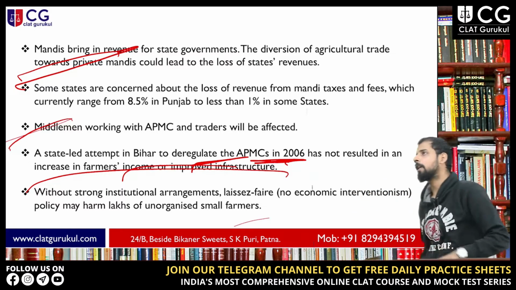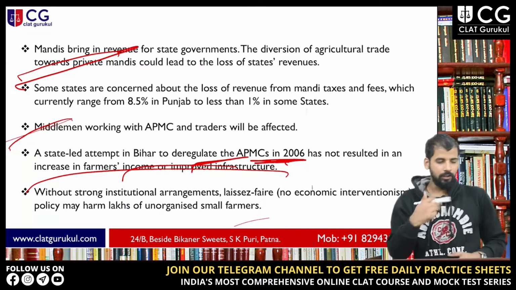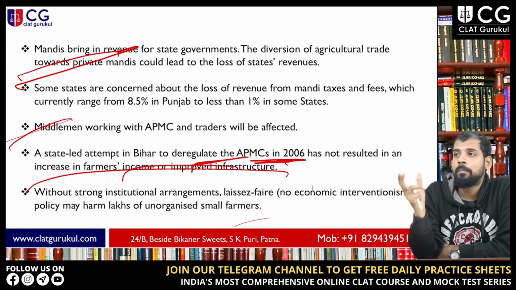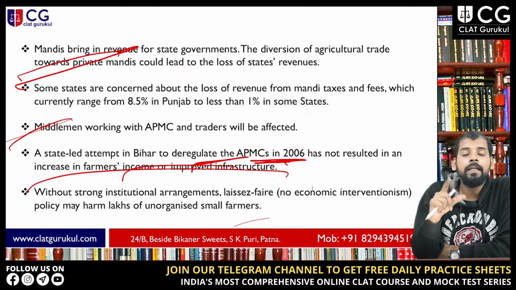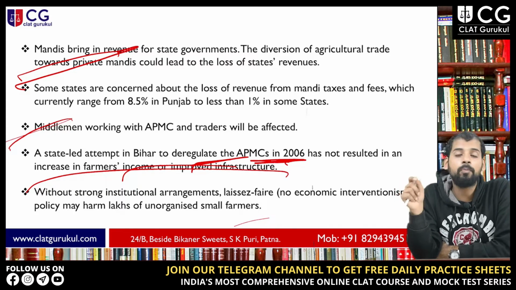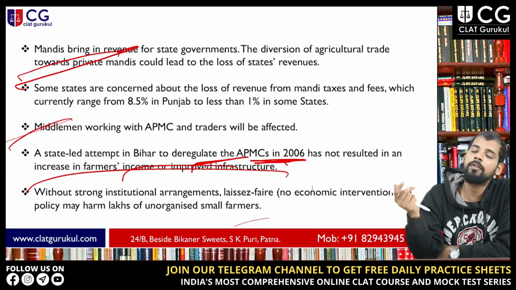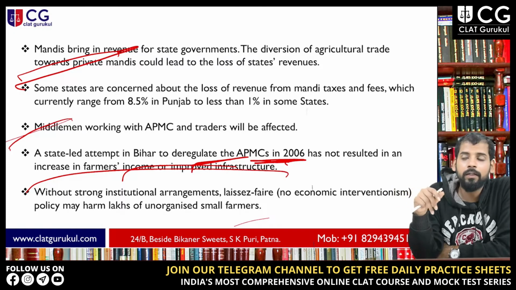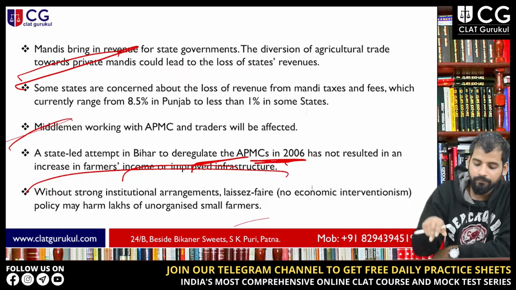And there's also an argument that without government intervention, the policy will be harmful to communities because private players will only focus on profit making. But the government actually talks about the welfare of the people, not just profit making. So without government intervention, maybe there are certain issues that will not be noticed by the government if private players come into this place, right?